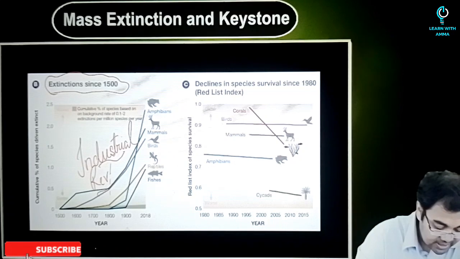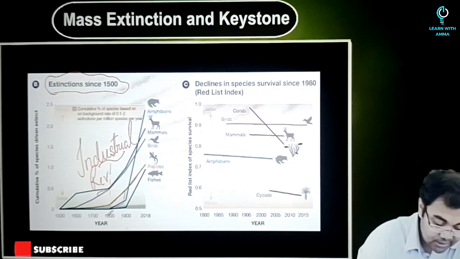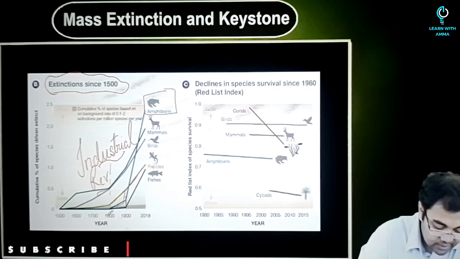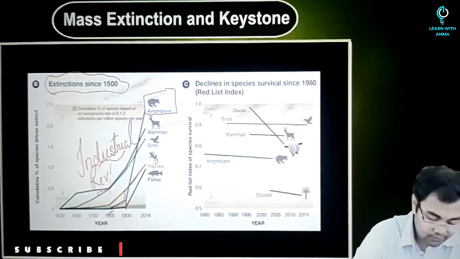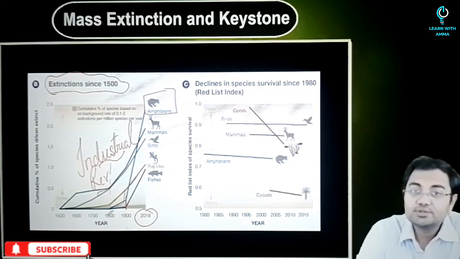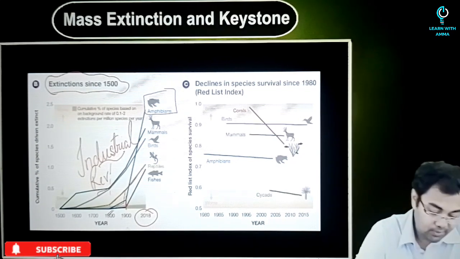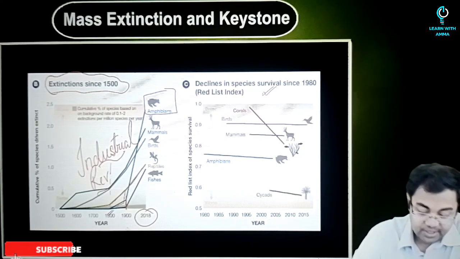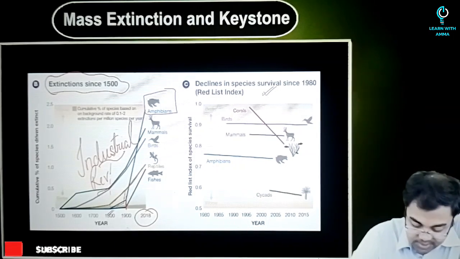So what we see is that all of a sudden after 1800, the extinction rates are increasing for each of the groups, especially if you look at mammals. Just look at where they were near about 1900 and where they are at the end of the year 2018. This is a report that was published in 2019 by IUCN, and that is where this has been taken from.